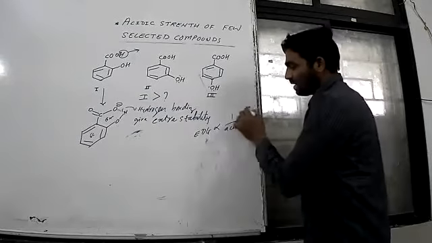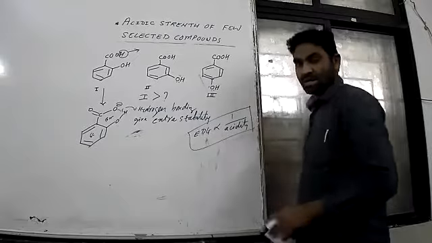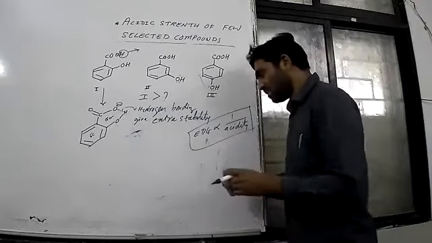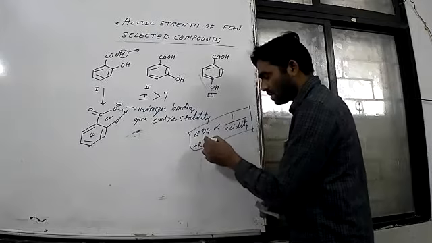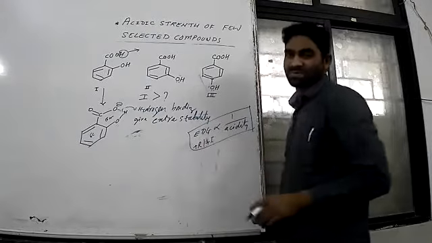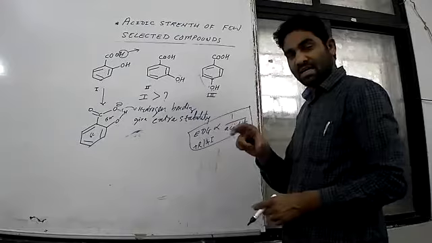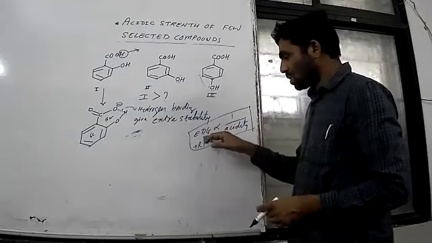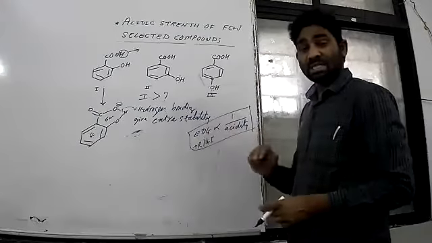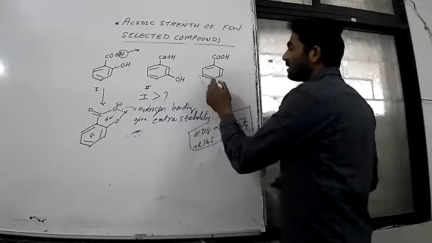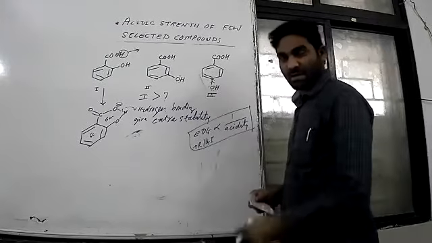Remember, if it is an electron donating group, it decreases the acidic power, through the plus R effect, or we can say plus I effect. So plus R and plus I effect, they decrease the acidic power. So electron donating groups possess plus R and plus I effect. So OH is what? The electron donating group. Okay? Yes.